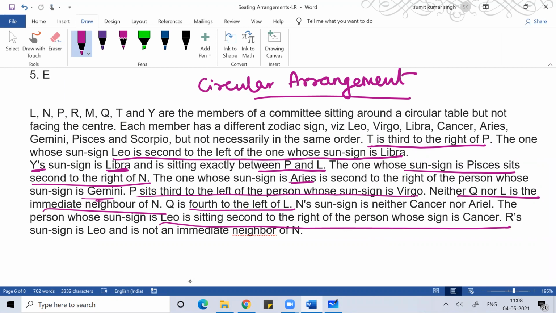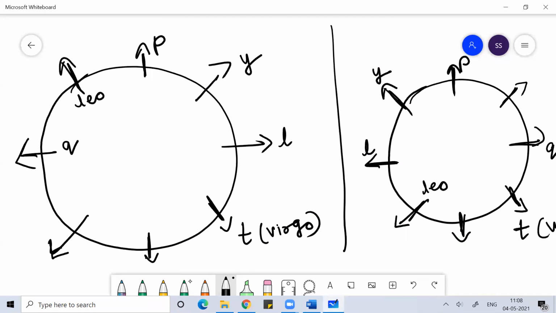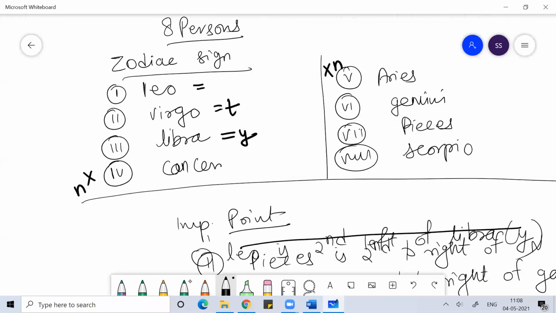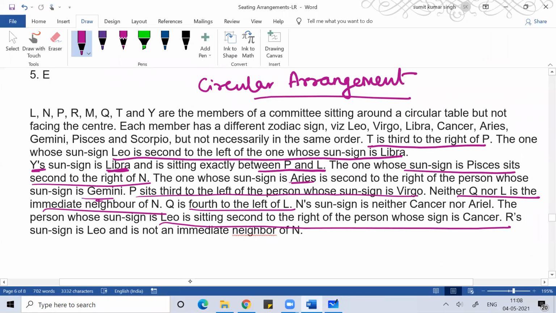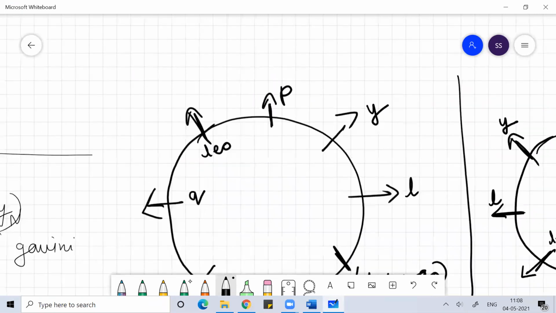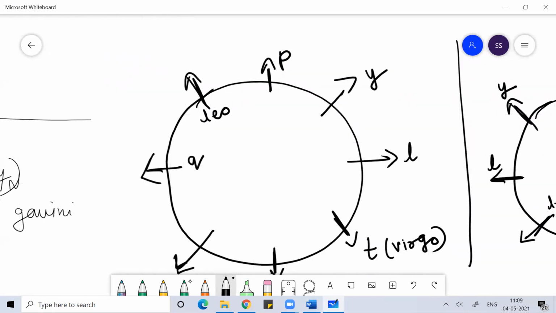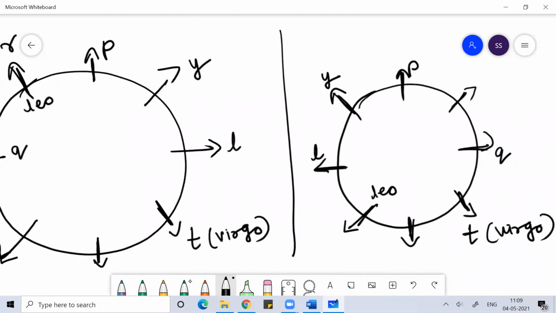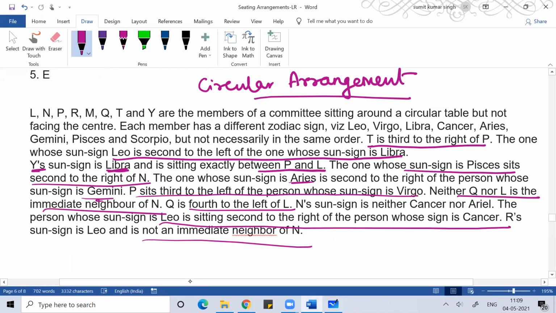R's sun sign is Leo. And R is not the immediate neighbor of N. So N will not come here.